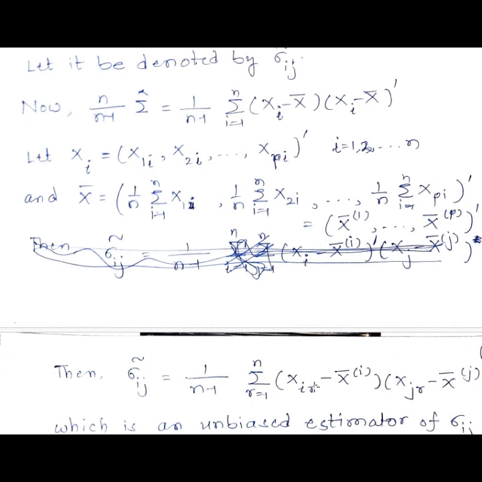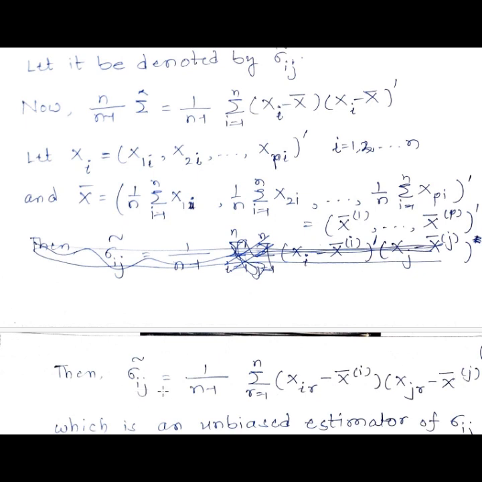Here, because we have covariance, we take the ith component of the original random vector minus the mean of the ith components, and similarly the jth component of the original random vector minus the mean of the jth components among the random sample.